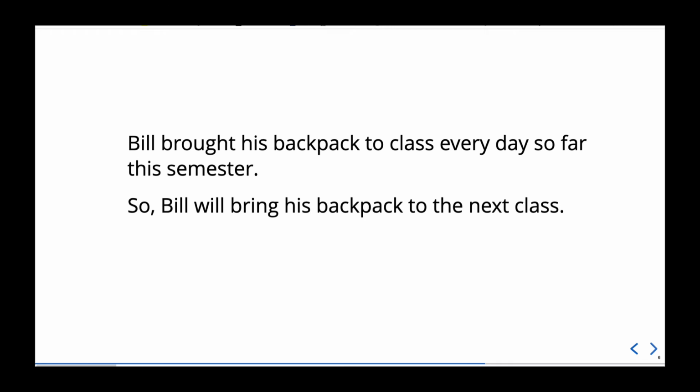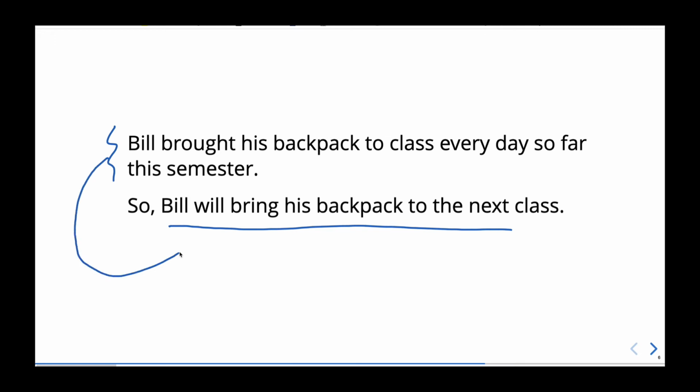Bill brought his backpack to class every day so far this semester, so Bill will bring his backpack to the next class. Is this a good example of reasoning? Well, here's our first thought. Bill brought his backpack to class every day so far this semester. And the second one, the conclusion, is that he'll bring it to the next class. And imagine it's the 10th week of the semester and you've observed Bill every class so far bringing his backpack to class. It does seem that this provides good evidence or good support to conclude that he'll bring his backpack to the next class. Of course, this support is not perfect.